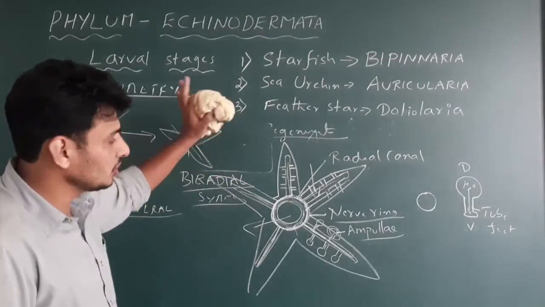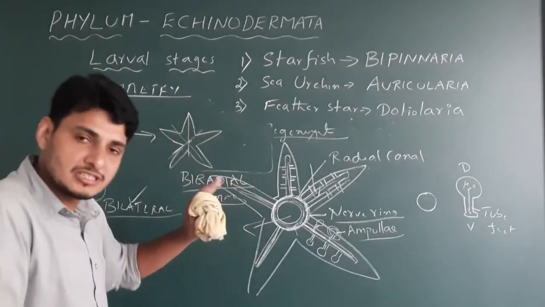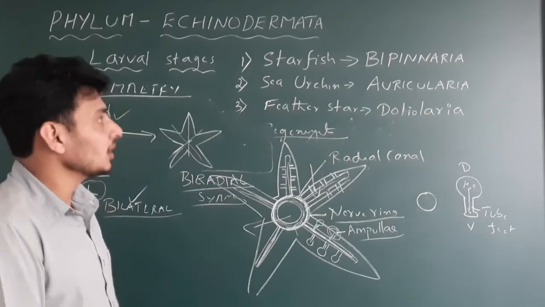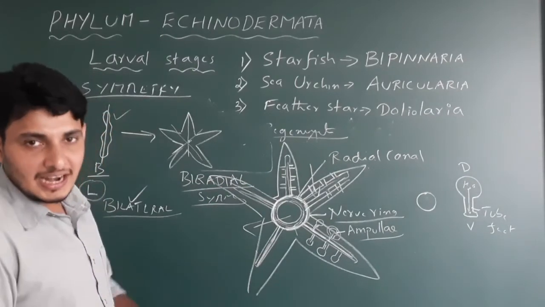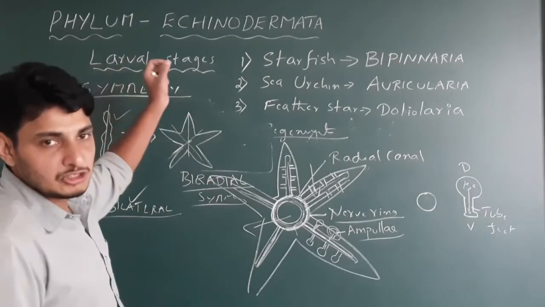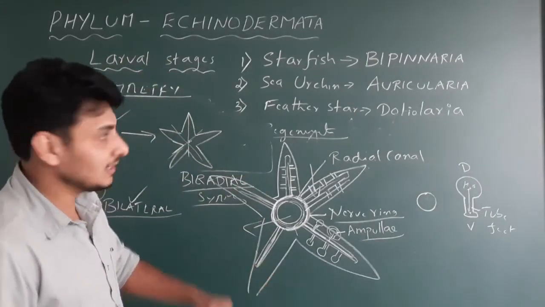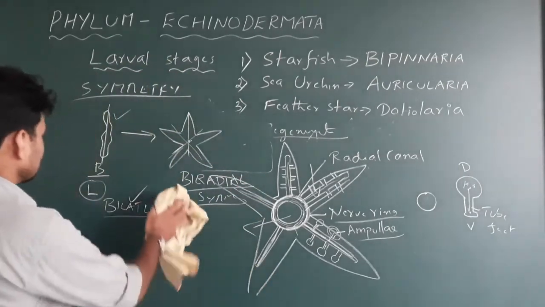I am not going to give you the examples of Echinodermata, which are already given in the regular class. Okay, now we will discuss the next and the last phylum which belongs to Invertebrata, that is Hemichordata. Okay, we erase this.